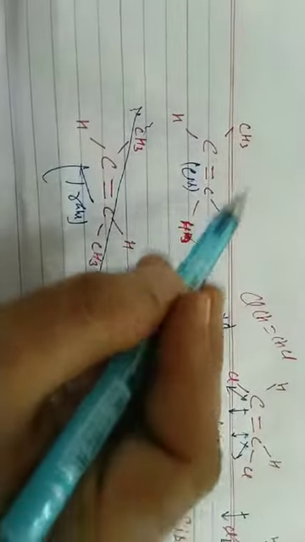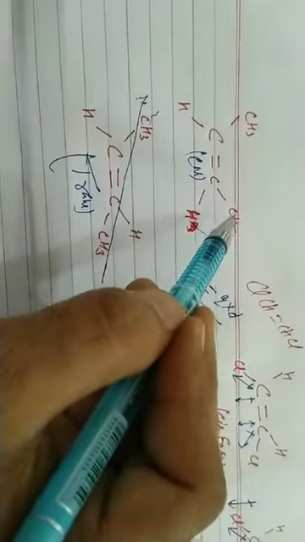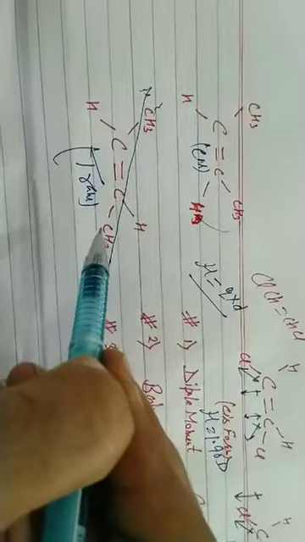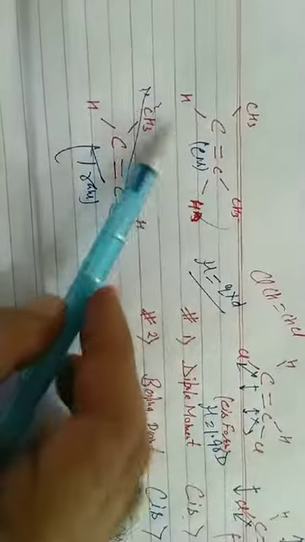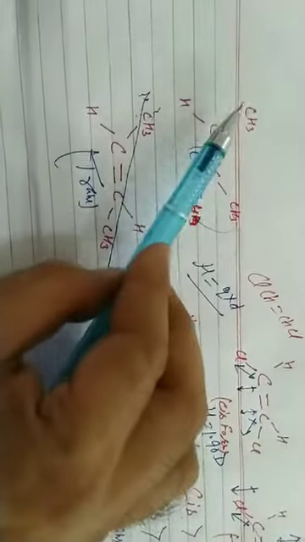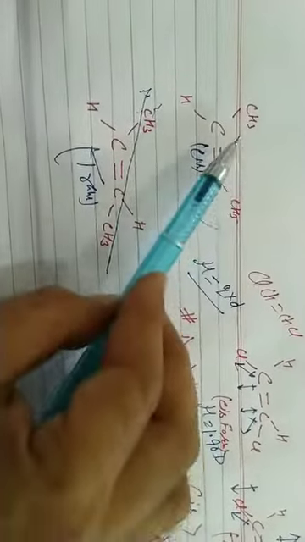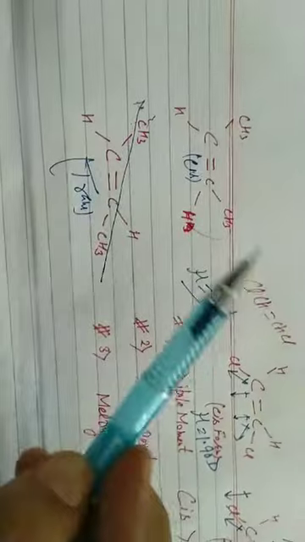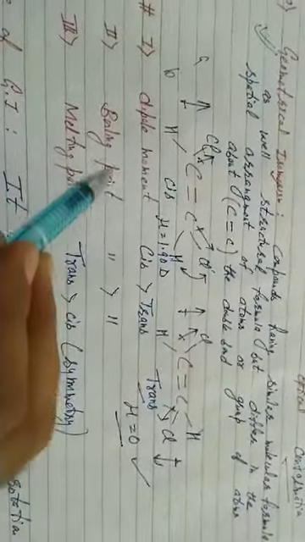In the cis form, terminal carbons are on the same end. It is unsymmetrical. In the trans form, terminal carbons are on opposite ends, one above and one below. It is symmetrical. That's the reason the melting point of the trans form is more than the cis form. Dipole moment: cis form. Boiling point: cis form. Melting point: trans form.